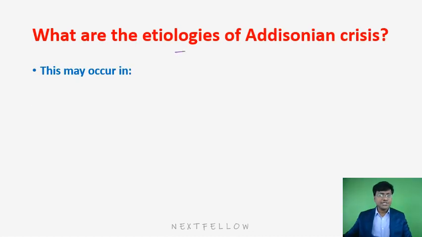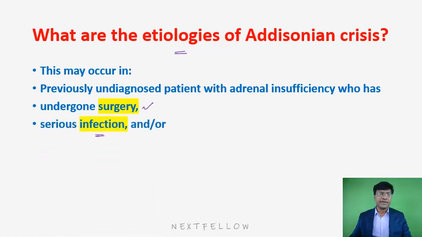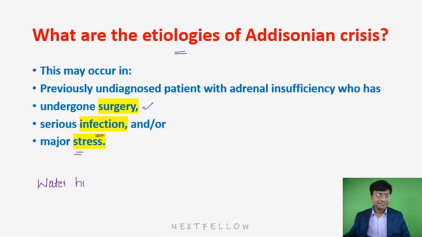Now, what are the etiologies which will cause the Addisonian crisis? Number one, an individual who had undergone surgical resection of the adrenal glands. Then serious infection like tuberculosis or histoplasmosis, and major stress. These are the etiologies which can make the individual land up in Addisonian crisis. And in children particularly, we have a syndrome called Waterhouse-Friderichsen syndrome.